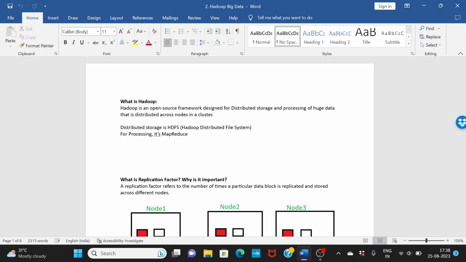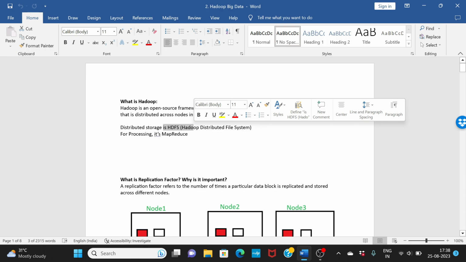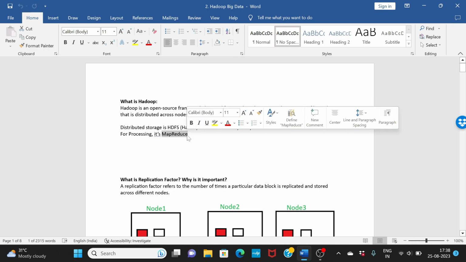So one of the important interview questions, especially for freshers, is: what is Hadoop? So it's very important to know, right? Hadoop is basically an open source framework which is designed for distributed storage and distributed processing. So you have the data stored in different nodes, that is distributed data. For that we use something called HDFS. So the data is stored in a distributed fashion, and to process this data we need a paradigm, a program. That is what we call MapReduce. So Hadoop is basically a framework for HDFS, which is distributed storage, plus MapReduce.